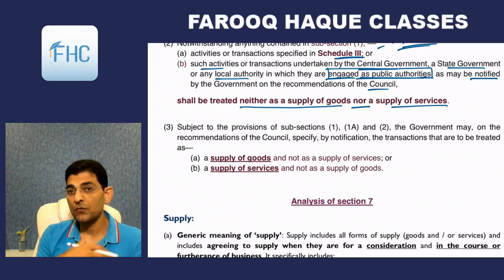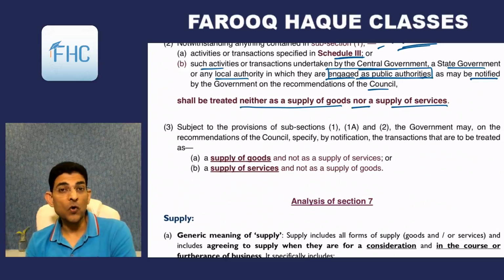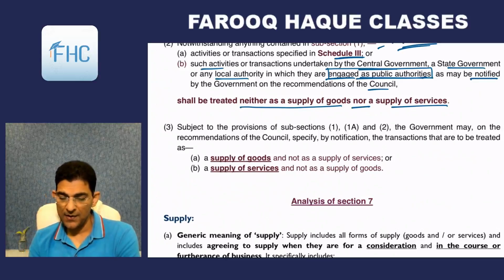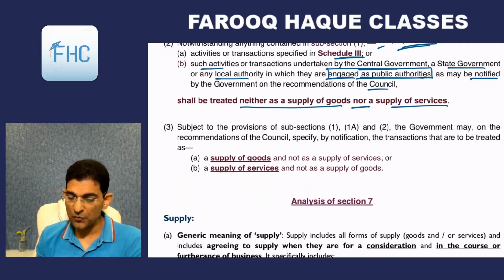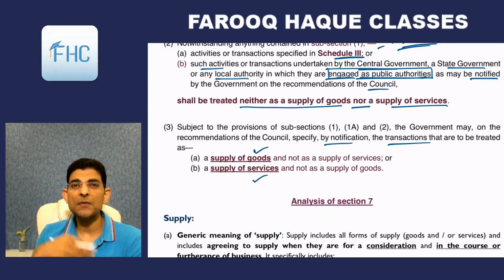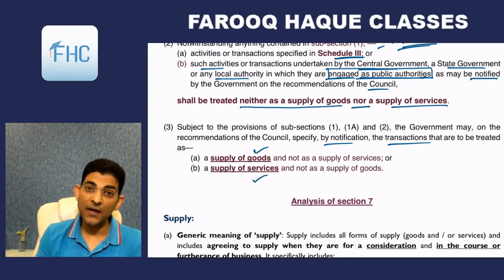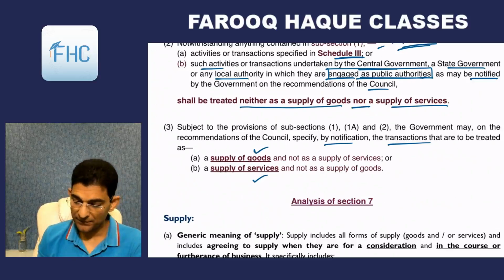And the public authority, whatever transactions are undertaken by the governments as a public authority, like policing. Policing is a public authority service. So it is not liable for GST. And then subsection 3 says that subject to provisions of 1(1)(a) and 2, the government may, on the recommendation of the council, specify by notification the transactions that are to be treated as supply of goods and not service, or service and not goods. So this gives the power to the government to make the list. Very good. That what is to be treated as goods and not service, and what is to be treated as service and not goods. Okay, so that we'll see.